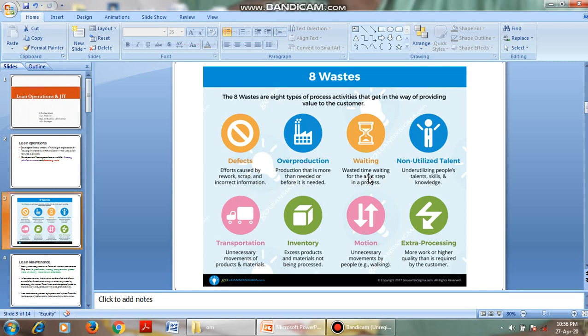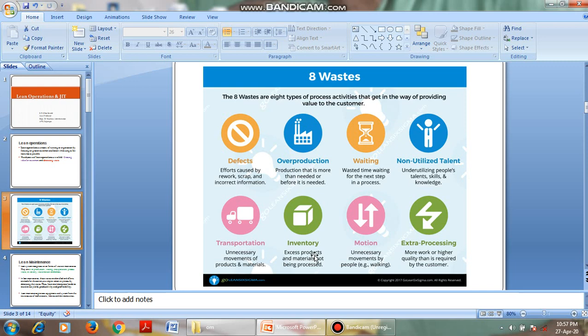The next one is waiting time. Waiting time of material from one department to another is also waste. Non-utilization of talent: if a company has a good employee and he is not utilized, it is a wastage of his talent. Next, transportation, unnecessary movements of products and material. Products and materials should not move unnecessarily from one department to another.